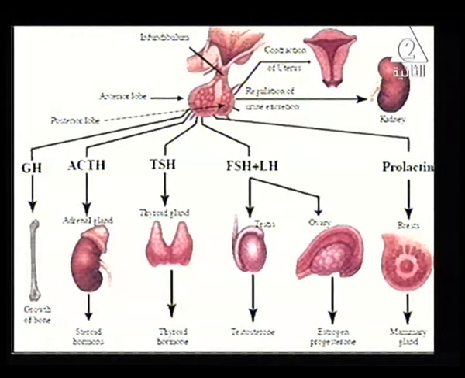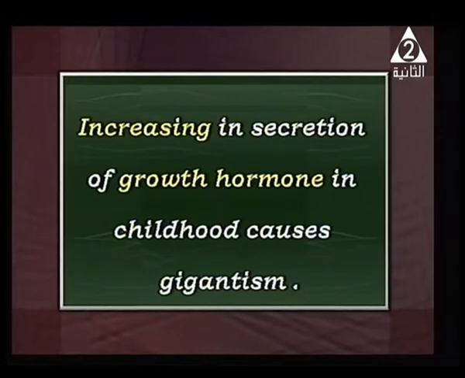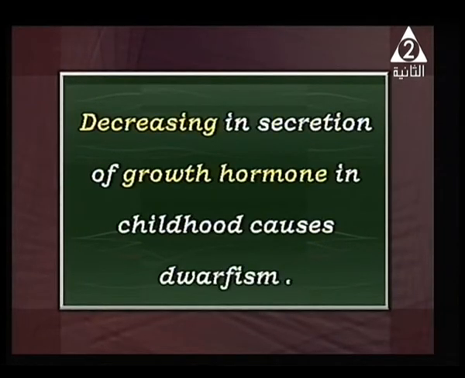But the decrease of growth hormone during childhood may cause dwarfism. The person looks like a dwarf. He's very short. I think you can observe that some people in our daily life are so short, or dwarf. Okay? So the increase in secretion of growth hormone in childhood causes what? Gigantism. But a decrease in the secretion of growth hormone causes what? Yes, dwarfism.